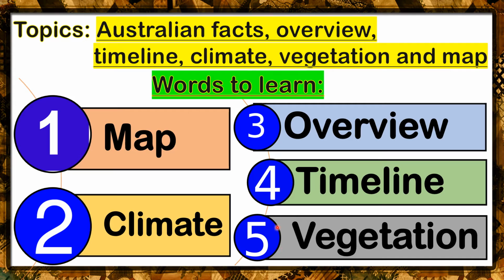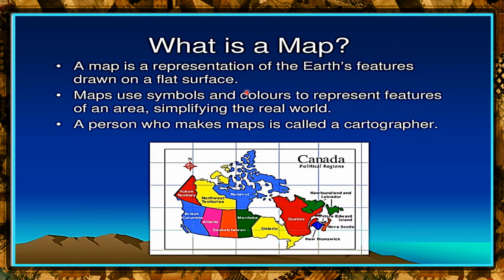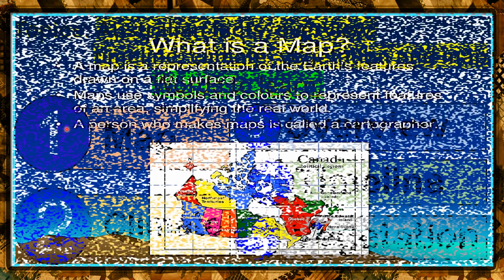Now let's read the meaning of these words one by one. Map. A map is a representation of the Earth's features drawn on a flat surface. Maps use symbols and colors to represent features of an area, simplifying the real world. A person who makes a map is called a cartographer.